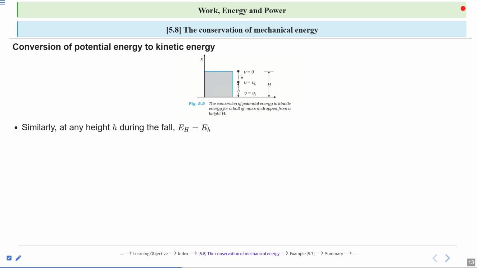Both are equal due to energy conservation. So using the square of final velocity equal to 2gh, we get v square at height small h is equal to 2g times H minus h. Here H minus h represents the fall to any height. This small h is any height.